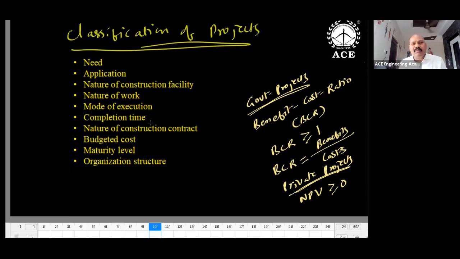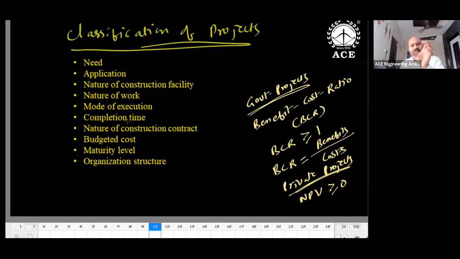Mode of execution. If the project is small, the department itself will handle it, say R&D, roads and buildings, or any government department like railways. The railway will have an engineering department. If the project is small, the railway department itself will execute it. If a small road and some repair work is there, the engineering department will take care of that. That's a departmental work. If the project is a large value project or a mega project, in such cases a contract is required, so a contractor is required, contract based. So mode of execution could be contractual or departmental, in-house projects or contract based projects.